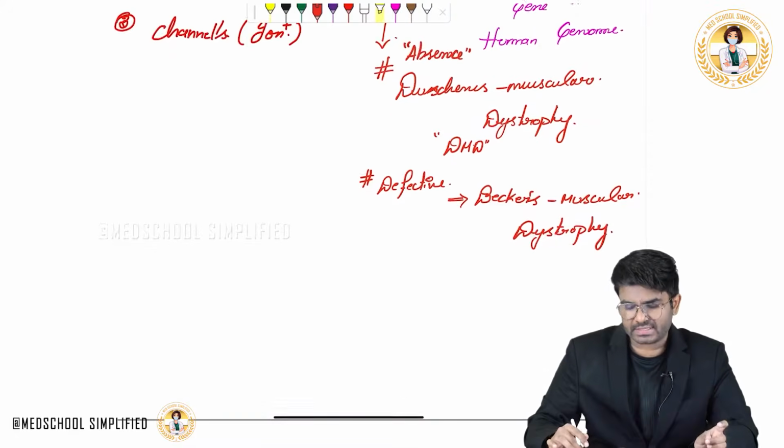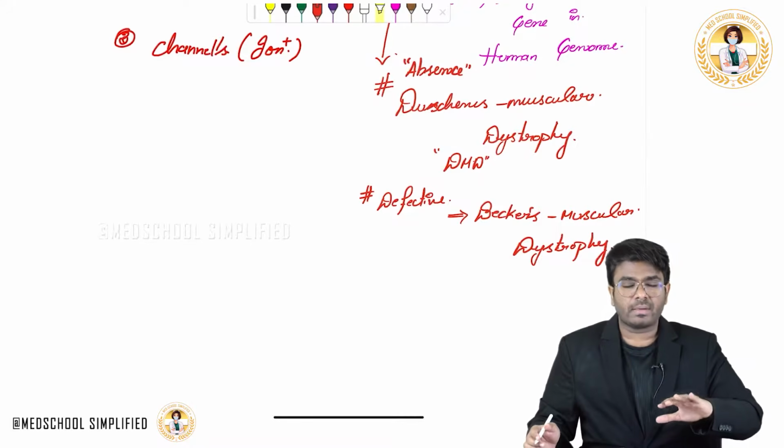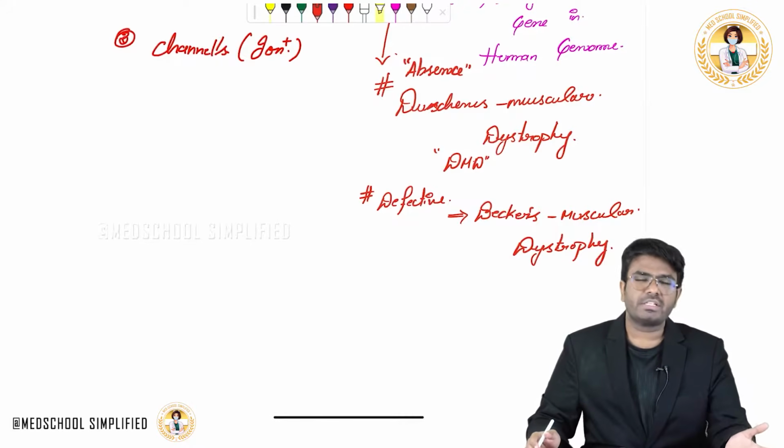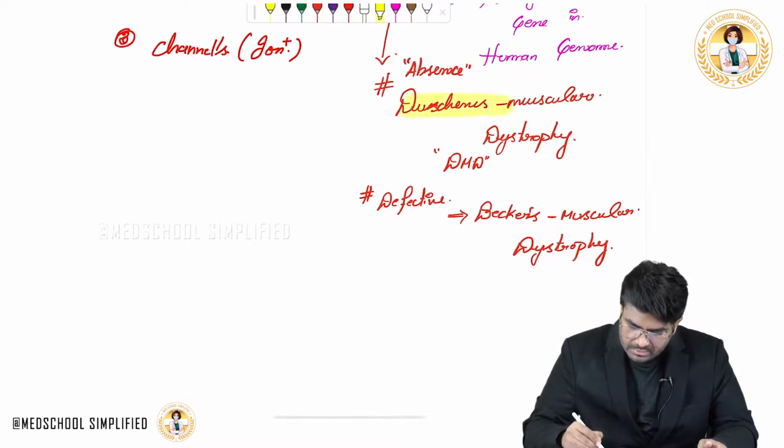Okay, see, Becker's is relatively a milder condition. Duchenne's is the more severe condition. Becker's is a milder condition. Okay, now in many of the exams, this question has been asked.